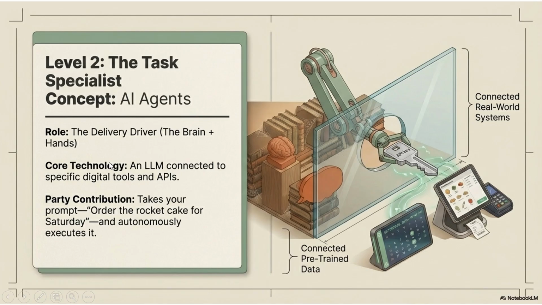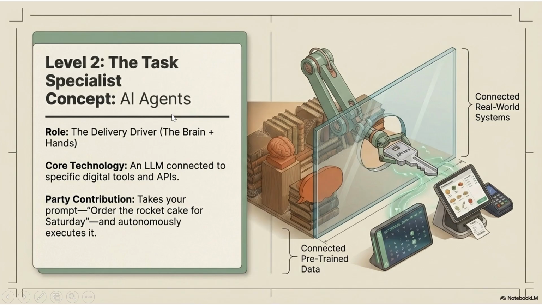So what if we don't just ask for ideas, we want to give a goal? In that case we use an AI agent. To an AI agent we can tell, just order the rocket cake for us on this day, and it will autonomously execute the task for us. This agent is autonomous. It works on its own. It will go to the bakery website, check the price, and complete the order for us. So it starts doing the work.